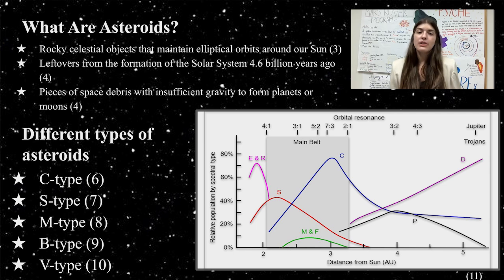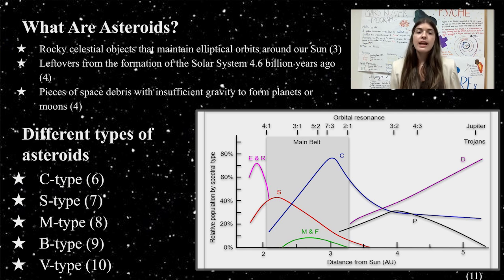The different types of asteroids are differentiated by their spectra, composition, structure, and location in the solar system. The types of asteroids that we chose to focus on for this project are C-type, which represent carbonaceous chondrites, S-type, which represent siliceous, M-type, which represent metallic, B-type, which is a subtype of C-type due to the blue spectral slope being different, and V-type, which are basaltic asteroids and are pieces of Vesta that broke off of the main asteroid.